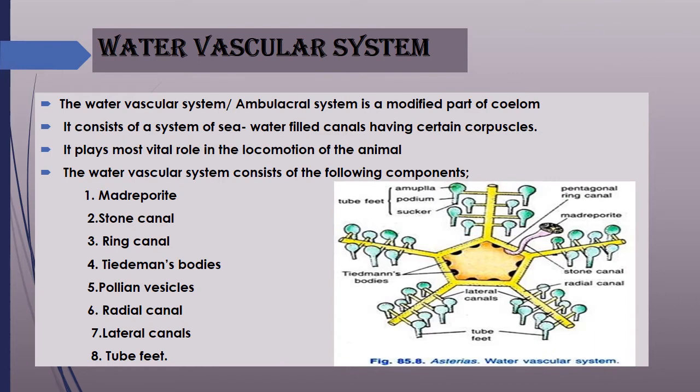The water vascular system, or ambulacral system, is a peculiar characteristic feature of the phylum Echinodermata and is not at all seen in any other phyla. It is a modified part of the coelom. It consists of a system of seawater filled canals having certain corpuscles. The water vascular system plays an important role in the locomotion of the animal.